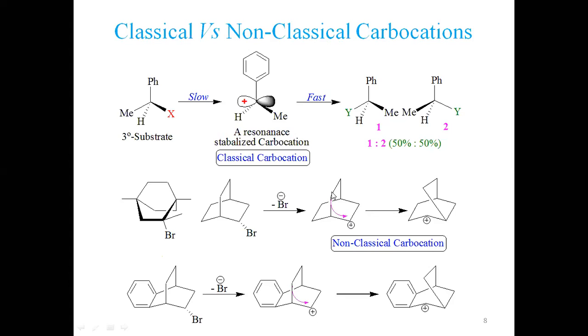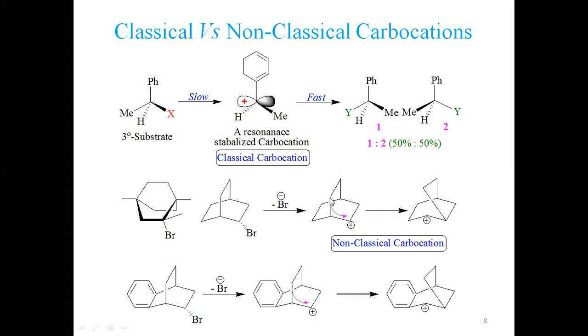Anything which migrates from one to other is called a migratory group. This is the migratory origin and this is the migratory terminus. That center where the migration starts and where it ends, that is the migratory terminus. This is the migratory terminus, this is the migratory origin, and this is the group which is migrating from here. This is the migratory group, right?